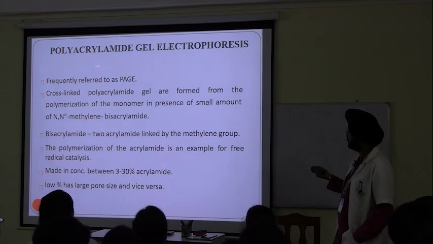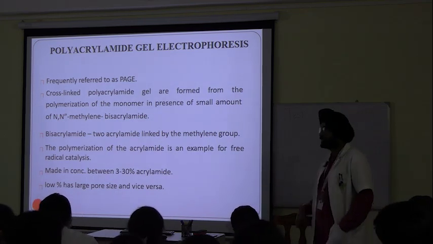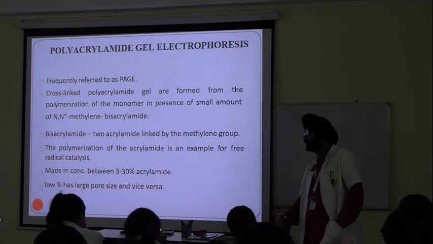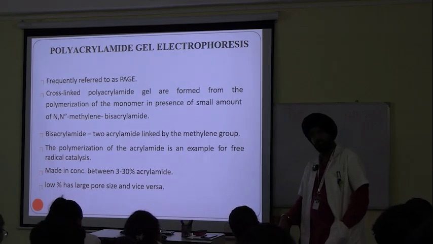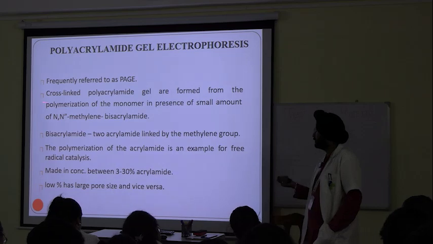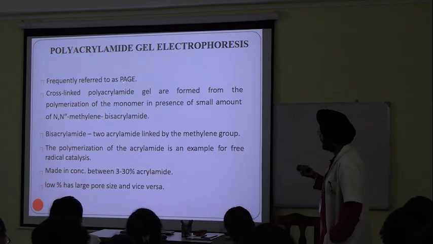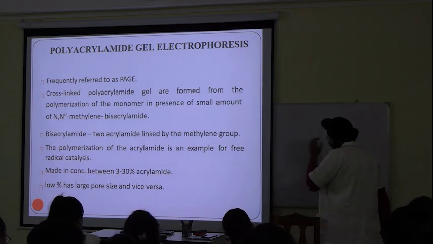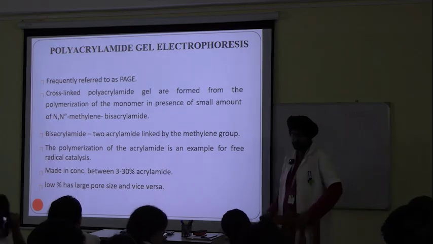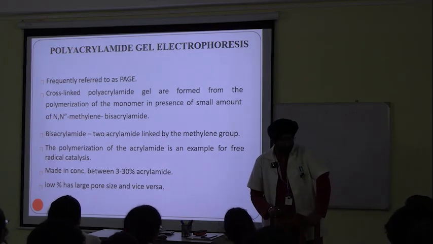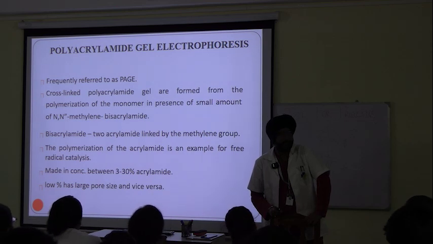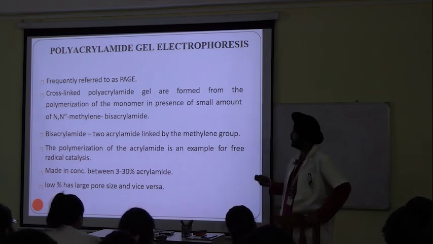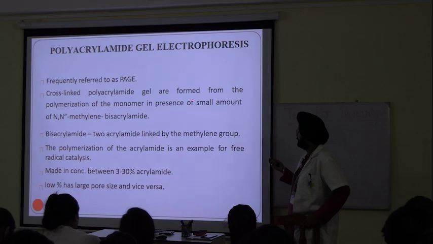Now which one is the next? Polyacrylamide gel electrophoresis. Here the support media will become polyacrylamide gel, frequently referred to as PAGE. Full form? Polyacrylamide gel electrophoresis. Cross-linked polyacrylamide gels are formed from the polymerization of monomer.